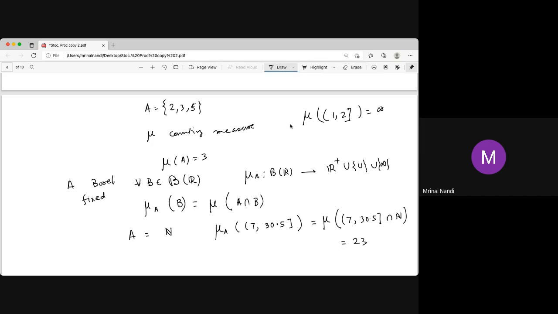So this is actually a different type of measure on the Borel sigma algebra, but we can define some measure on a smaller class than the Borel sigma algebra, or we can define some measure on a larger class like the Lebesgue measurable sets. But our standard sigma algebra is the Borel sigma algebra, and we can define all such types: probability, Riemann integration, Riemann-Stieltjes integral, then counting measure, then length measure on this Borel sigma algebra.